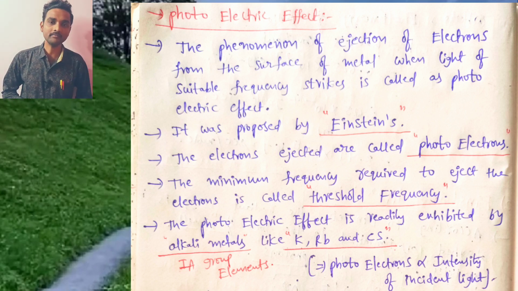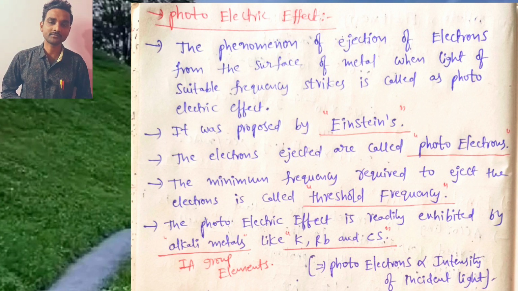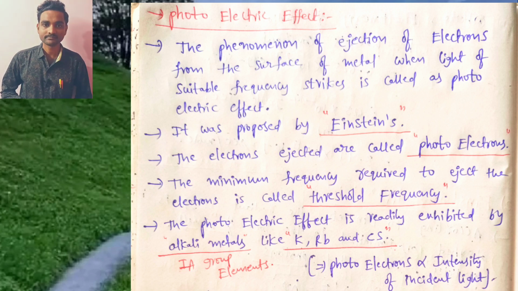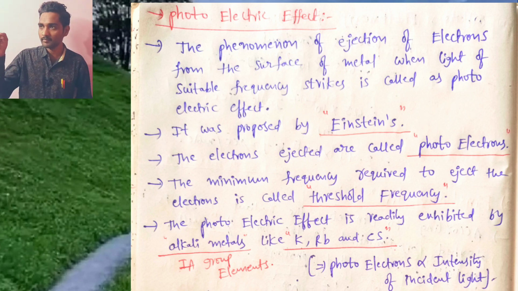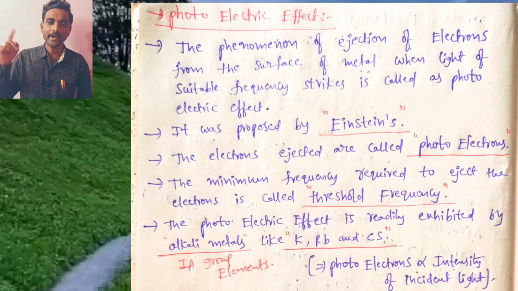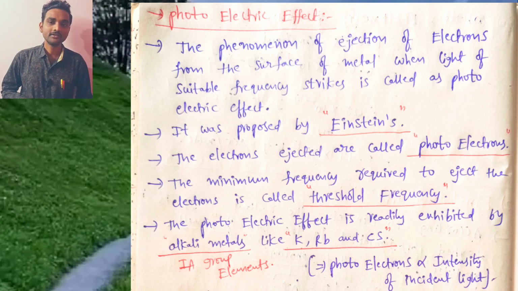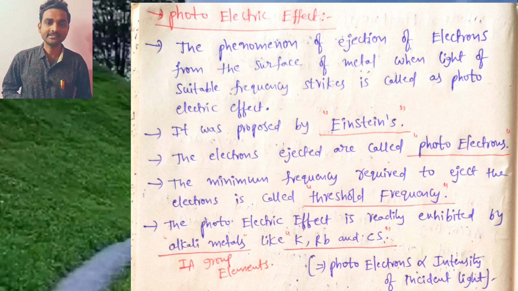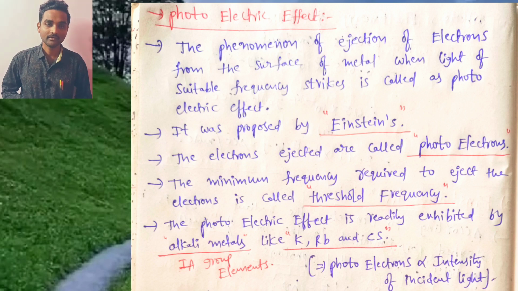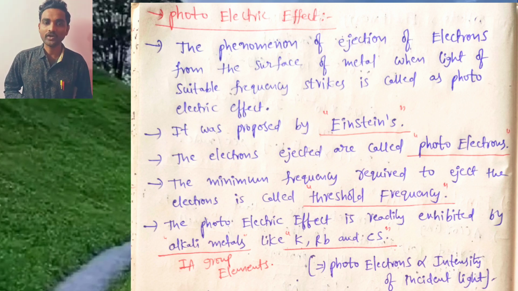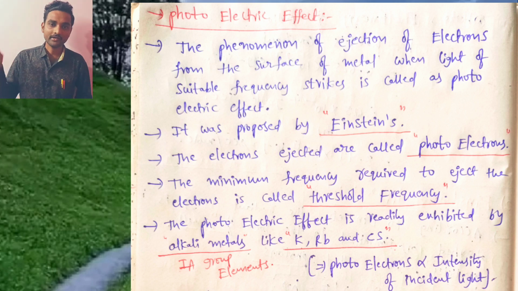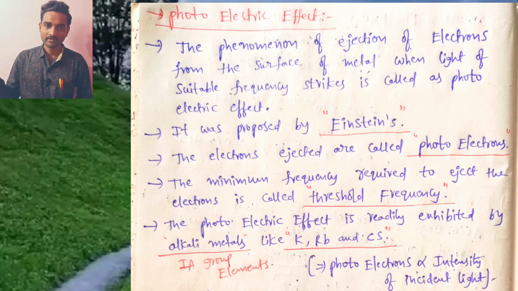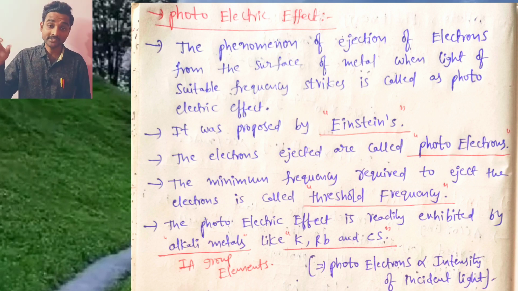Next, the electrons ejected are called photoelectrons. From this some electrons can release. That electrons are called photoelectrons. Okay. Next, the minimum frequency required to eject the electrons is called threshold frequency. How much frequency is required to eject the electrons? Eject means release the electrons. That frequency is called threshold frequency. Next, the photoelectric effect is readily exhibited by alkali metals like first group elements potassium, rubidium, cesium. Here, the number of photoelectrons is directly proportional to intensity of incident light. It is completely based on intensity of incident light.